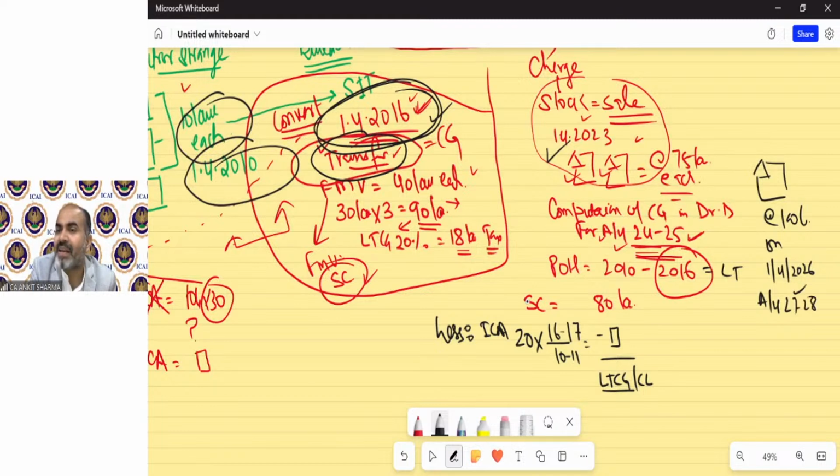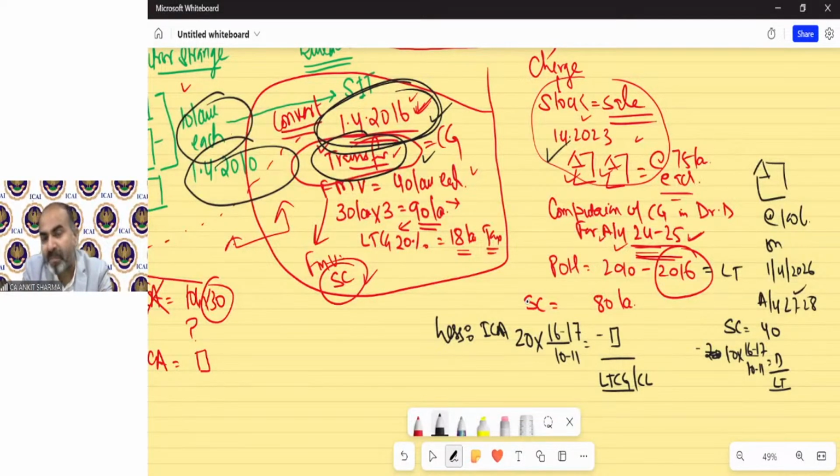We just need the year, that's it. Forget about everything else. Now the sale consideration of 40 lakh will remain, because that was the FMV. Then the cost will be 10 lakh for one property. The index will remain 16-17, the lower index will be 10-11, and that will be the long-term capital gain or loss.